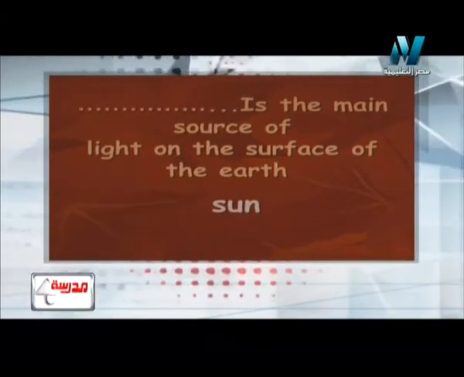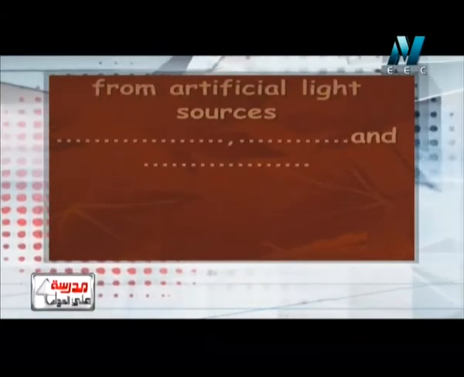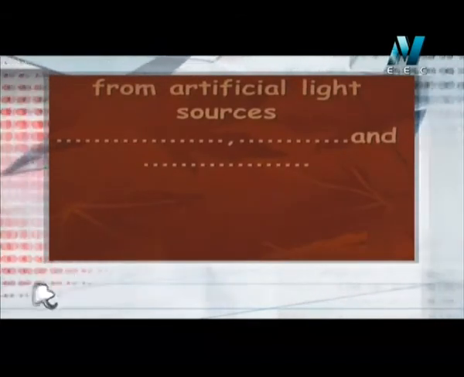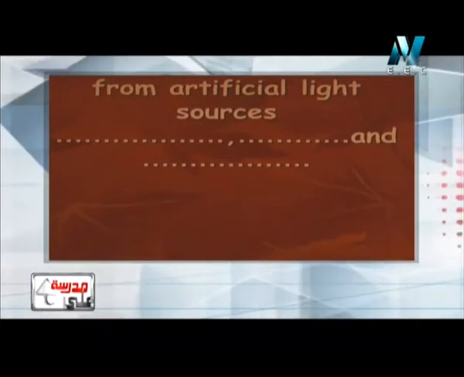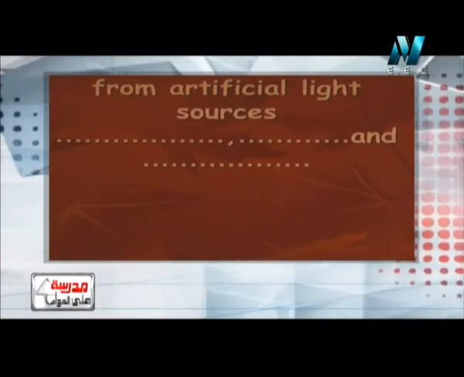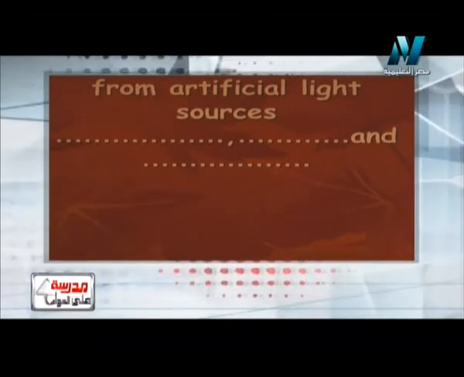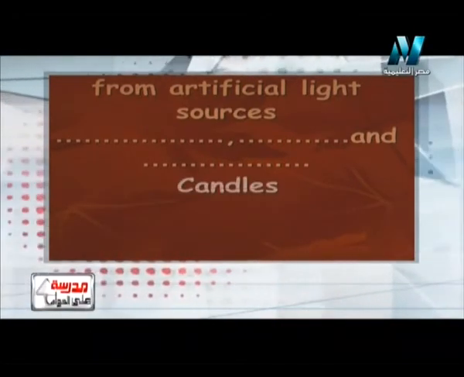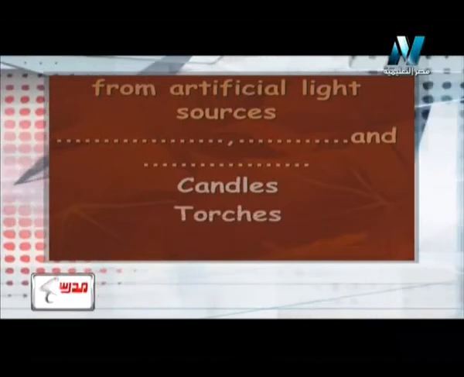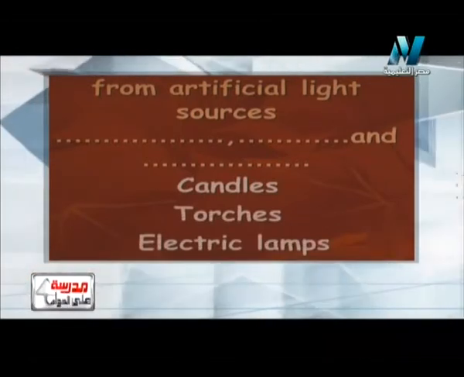Another complete question. From artificial light sources, point, point, and point. We have many artificial light sources such as candles, torches, and also electric lamps.